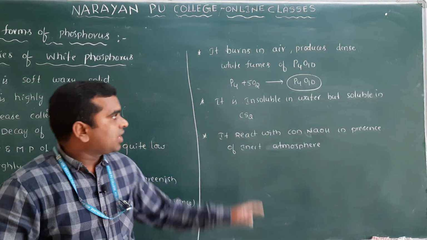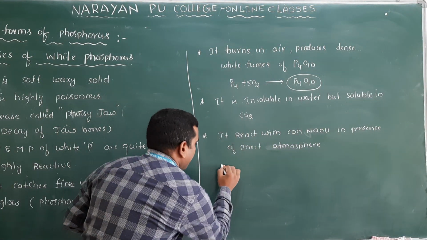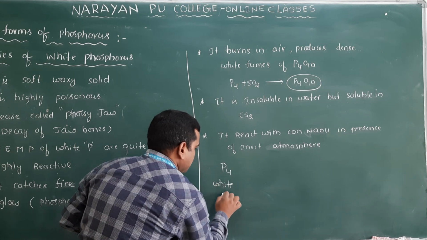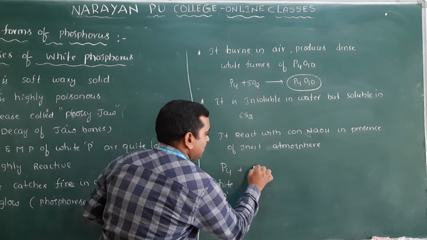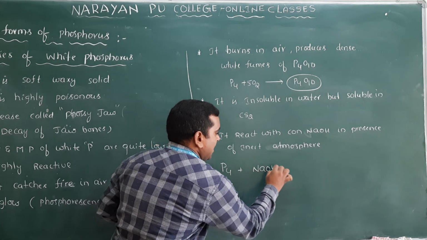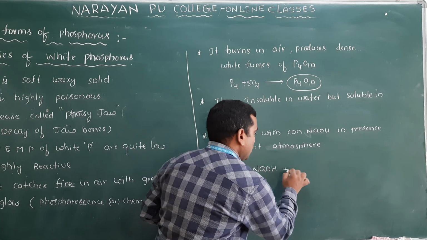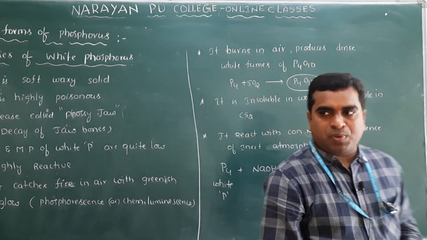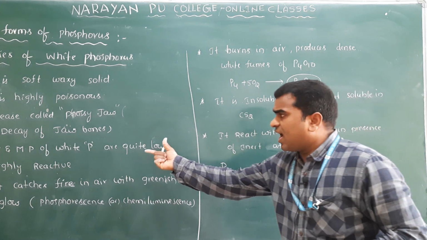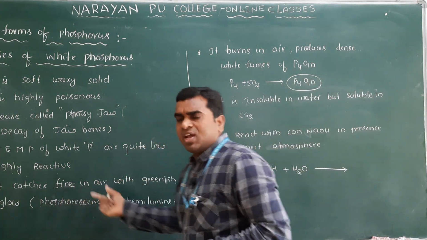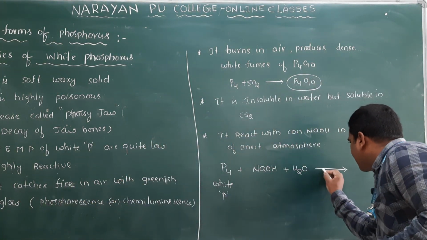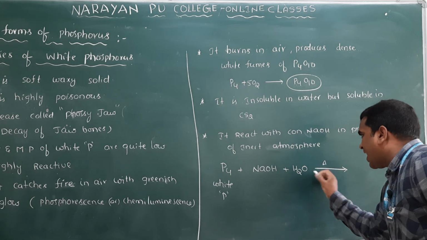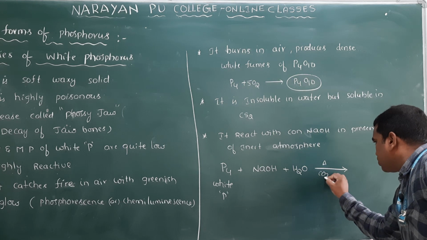So here a very important reaction is there. What is that? White phosphorus reacts with concentrated NaOH solution. Clear? In an inert atmosphere. Why inert atmosphere? Because it is very highly reactive and may react with the air, so you have to maintain an inert atmosphere, using CO2, and maintain the temperature.